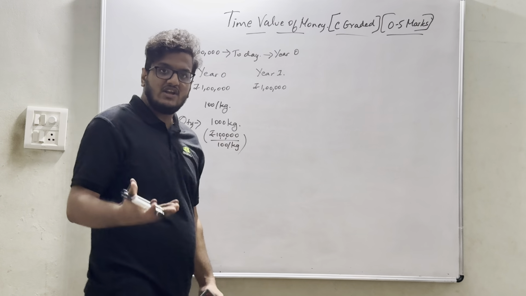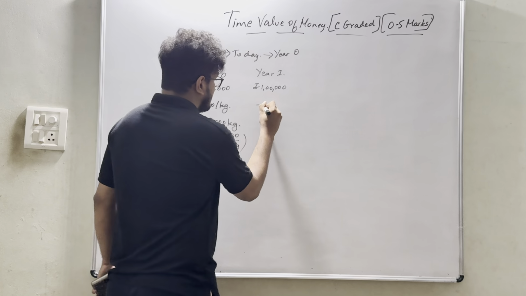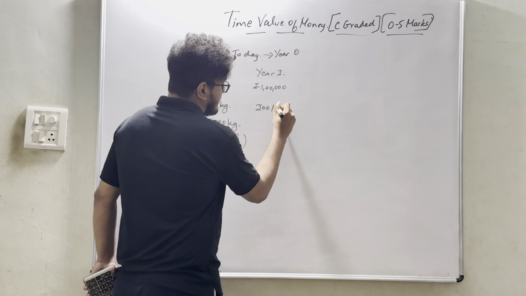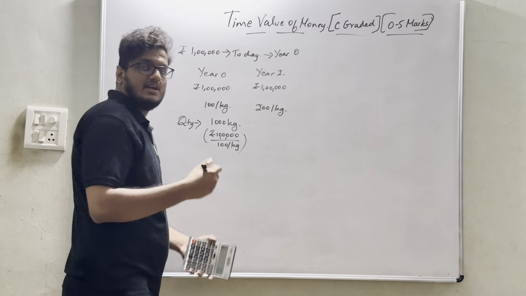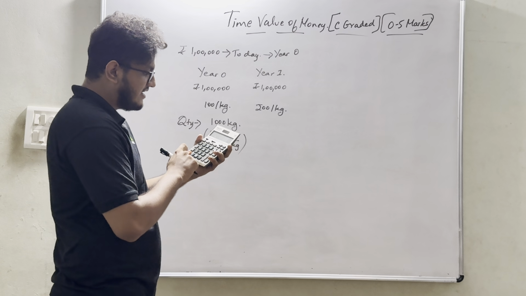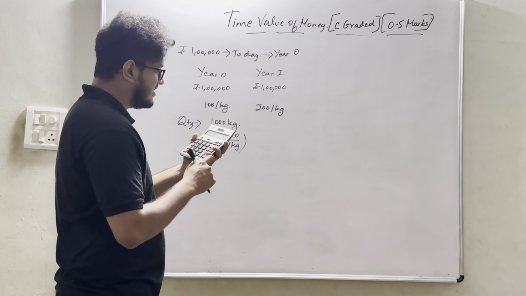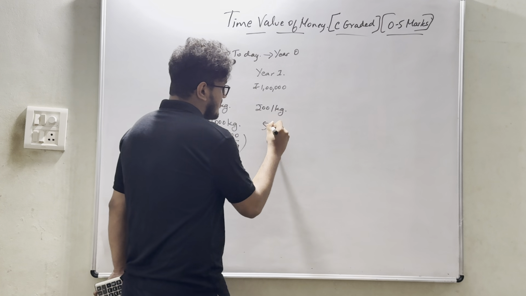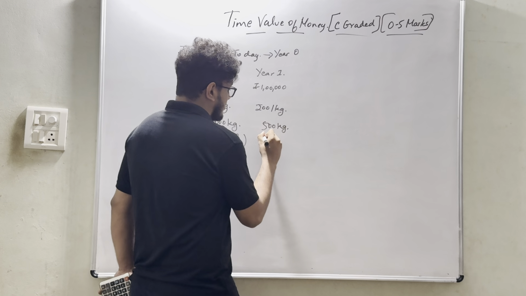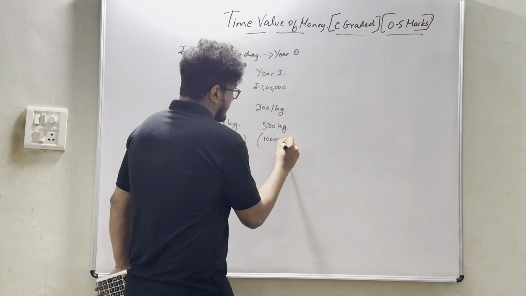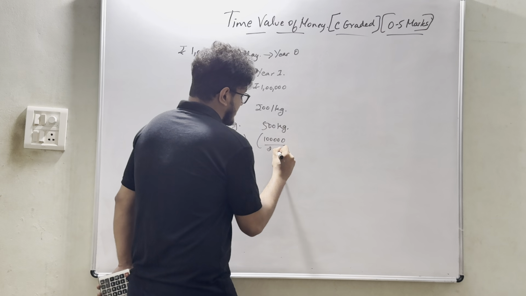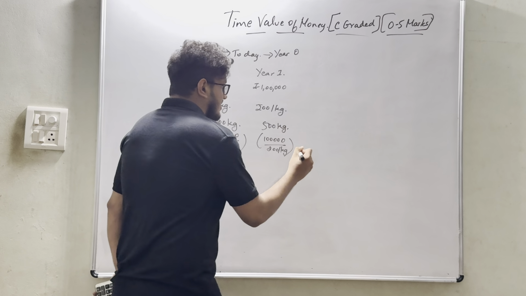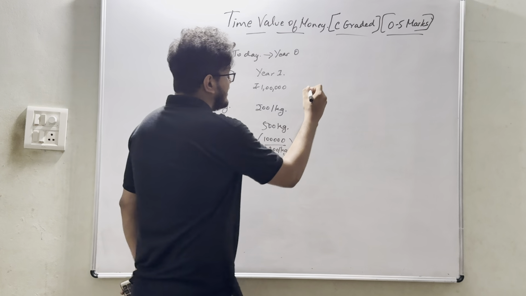Let's assume the value of rice has increased to 200 per kg. What is the amount of rice I can buy? 1 lakh divided by 200, which amounts to 500 kgs. How did we arrive at 500? 1 lakh divided by 200 per kg. Agree?